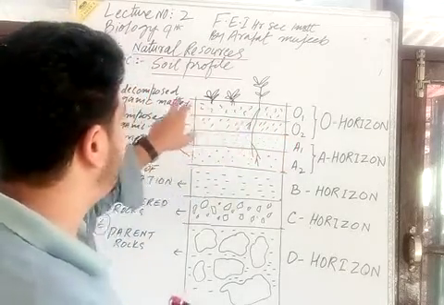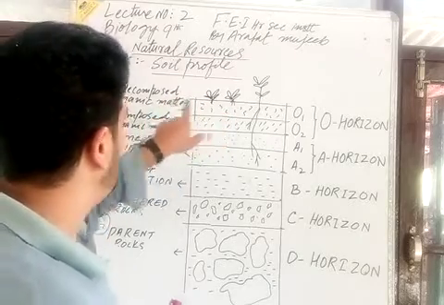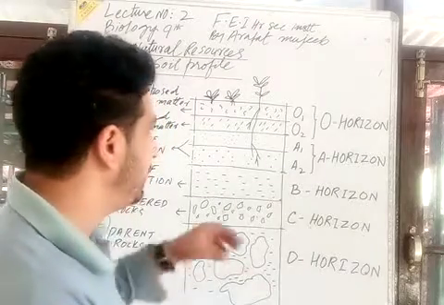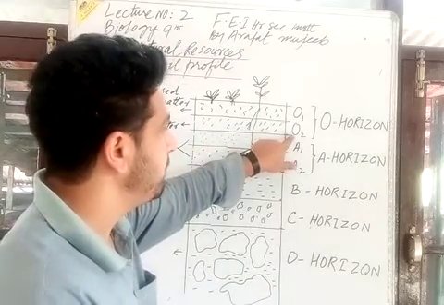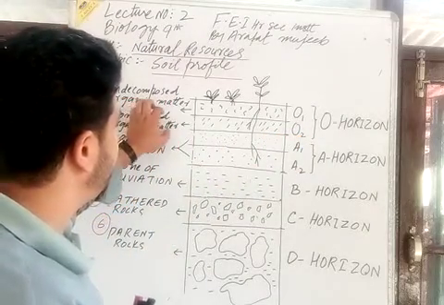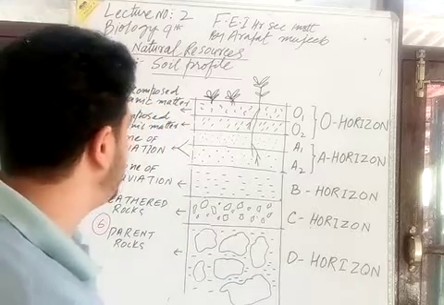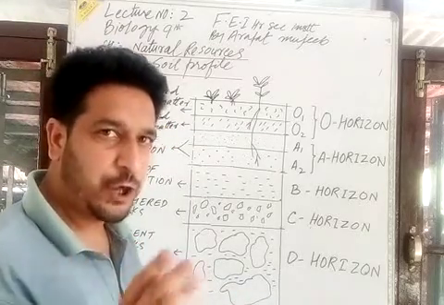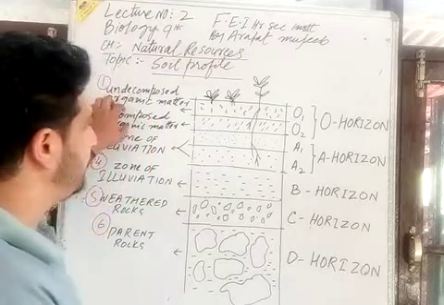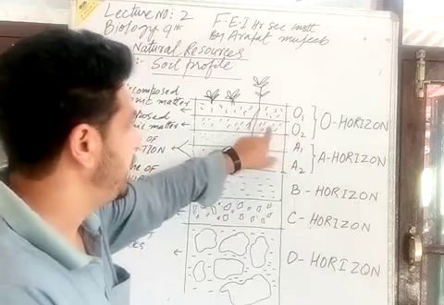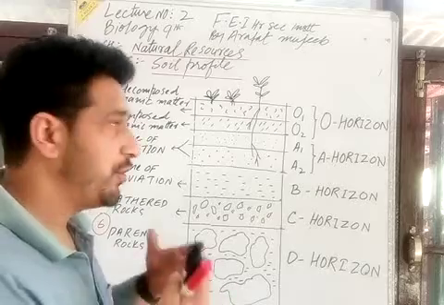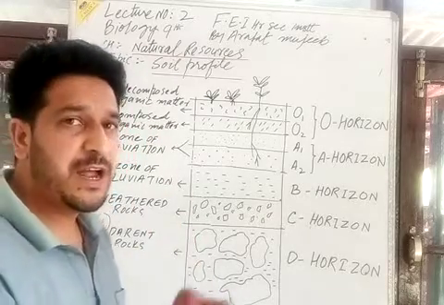Actually, the O1 undecomposed organic matter, with time, is buried deep and gives the formation of the O2 horizon of the O horizon, which represents the decomposed organic matter. This decomposed organic matter is commonly known as humus. Humus can be fully decomposed organic matter in the O2 horizon layer, or partially decomposed organic matter. The contribution is by decomposers.